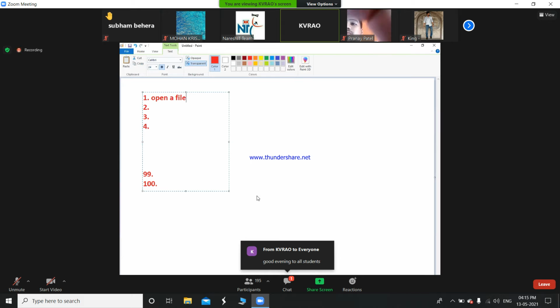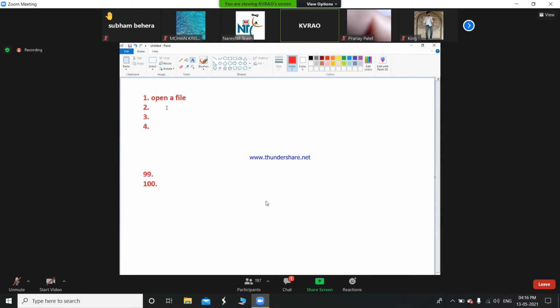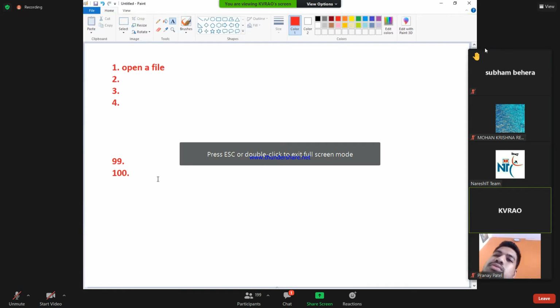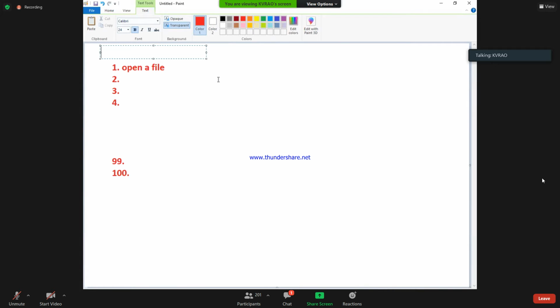Dear students, tell me, the file may be there, may not be there. If the file is not there, we will get an exception. What is that exception? File not found exception, you will get it. Now, opening a file may be giving an exception.